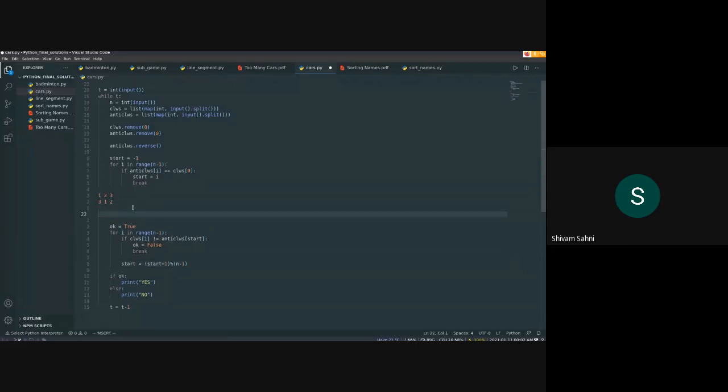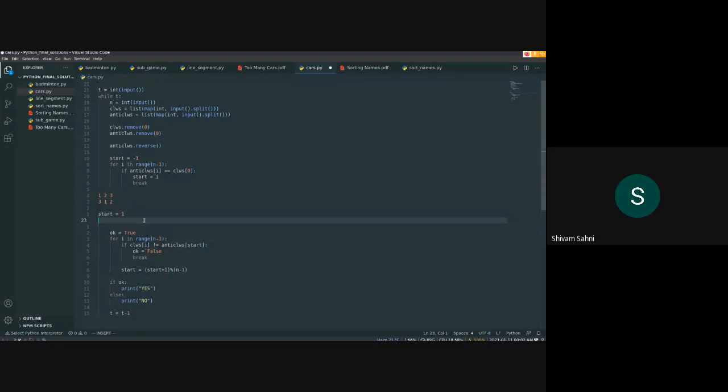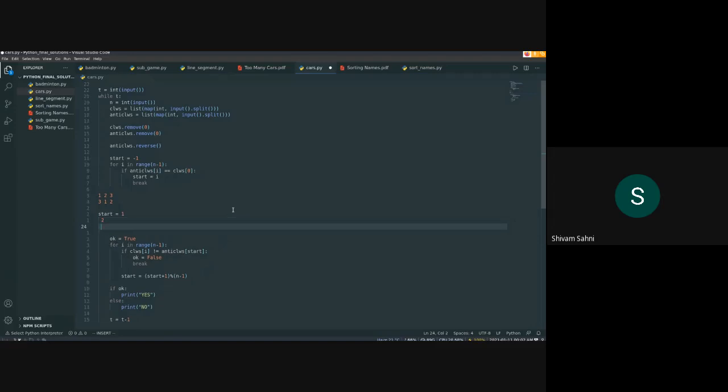So if start is equal to 1 in the beginning and I do this operation, it goes to 2, then again to 0, then 1, then 0. It goes like this. So initially 1 and 1 match, then the second index and the anti-clockwise second index match, then 3 and the 0th index match. So I'm doing something like this.